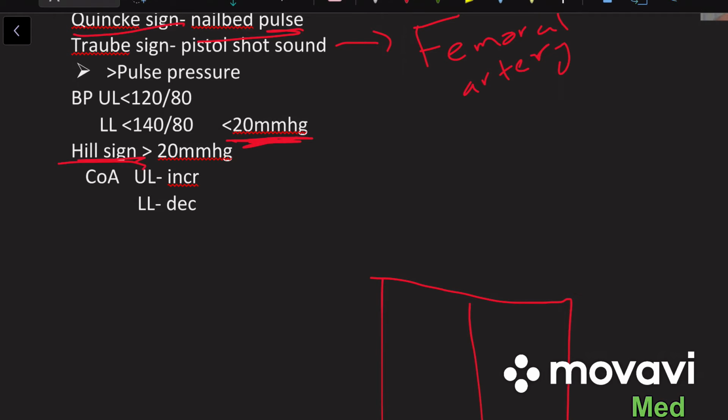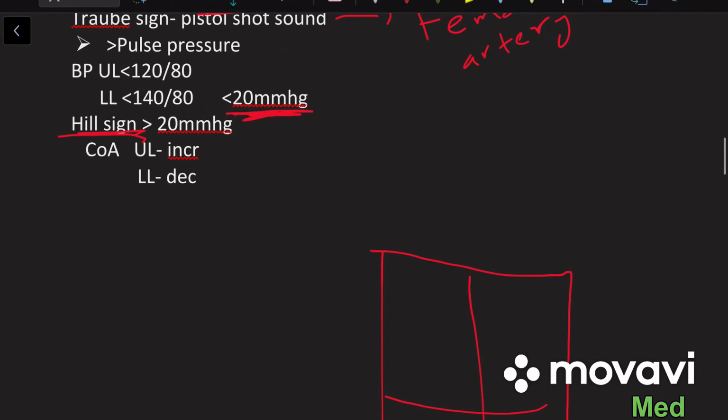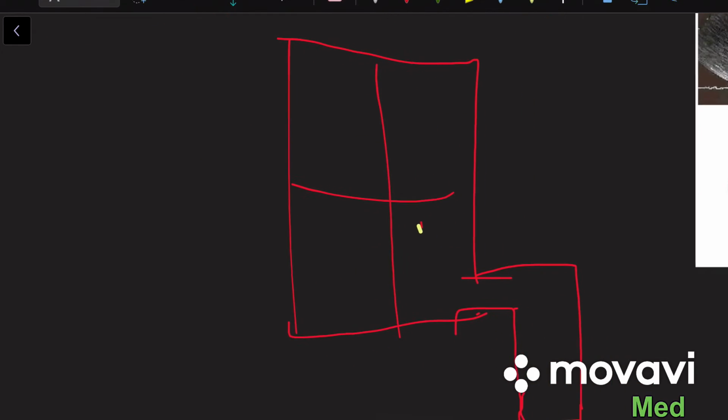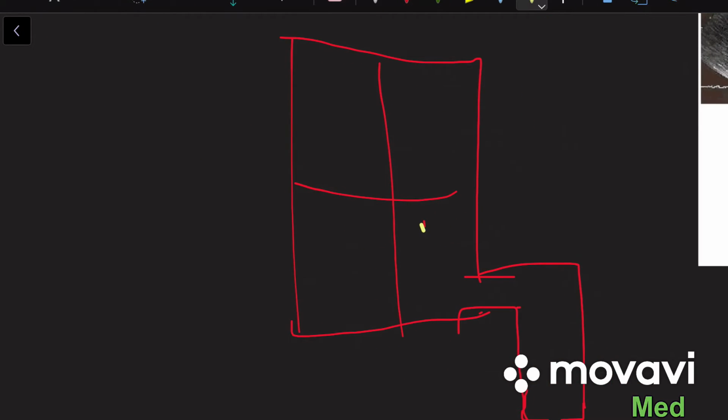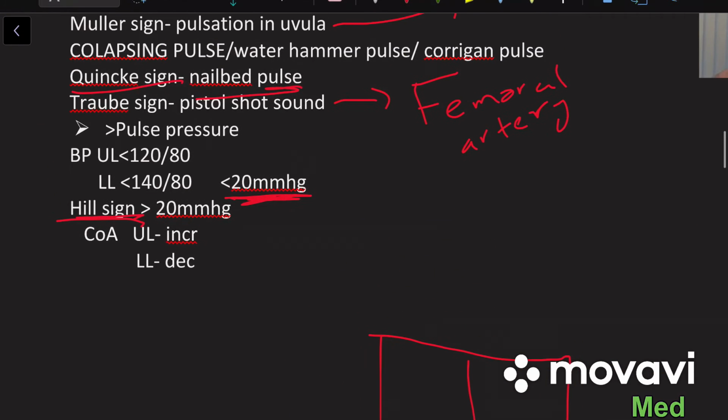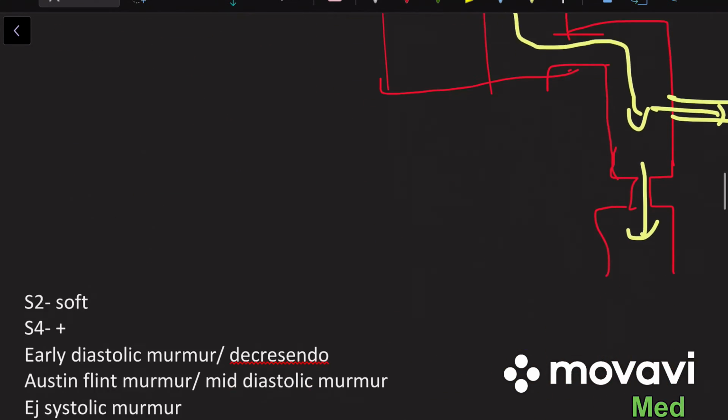Then you should not confuse this with the pulse pressure in coarctation of aorta. In coarctation of aorta, there is a proximal stenosis, so the blood moves to the subclavian artery more forcefully, and there is less blood going to the lower limb. So the pressure in the upper limb is increased and the lower limb is decreased. This means we have a reversal of pulse pressure in case of coarctation of aorta.